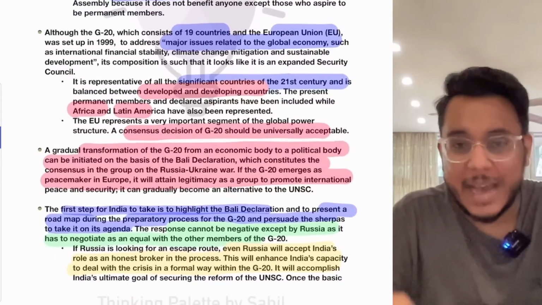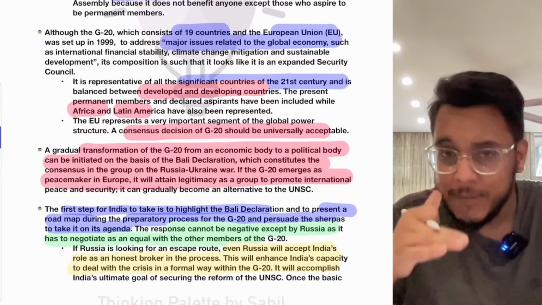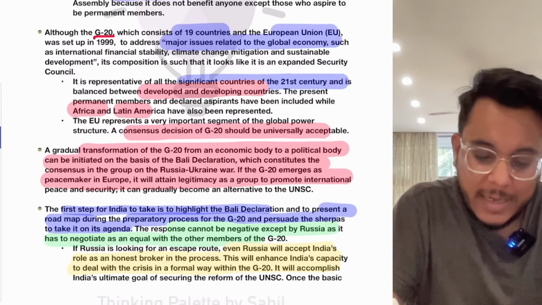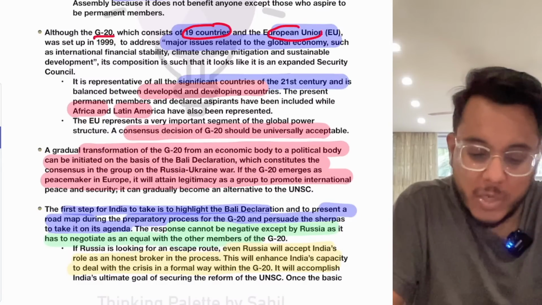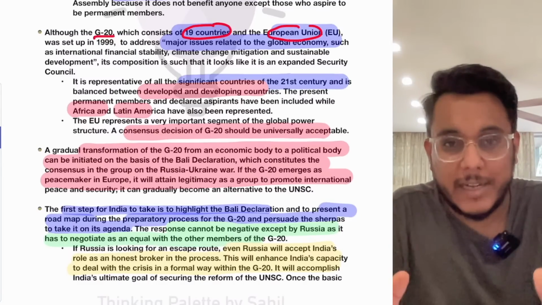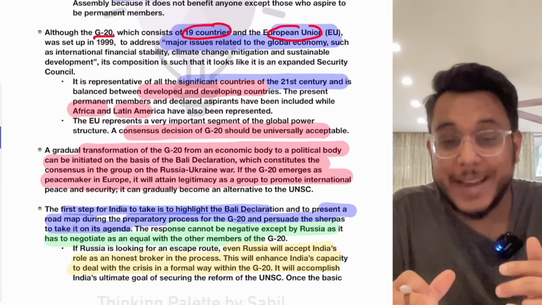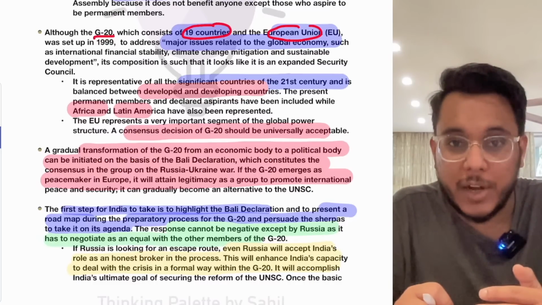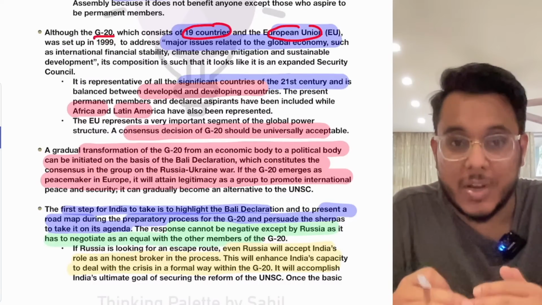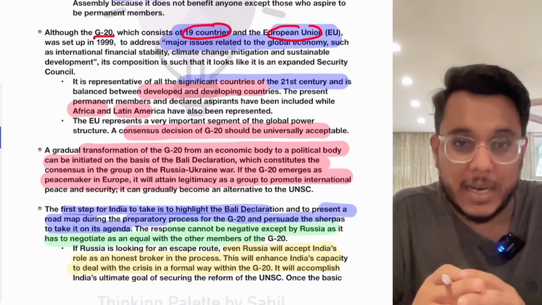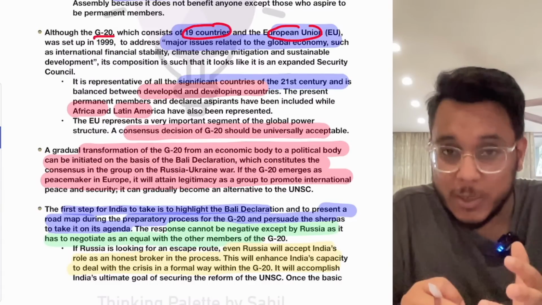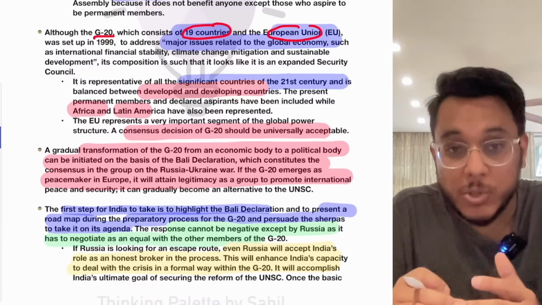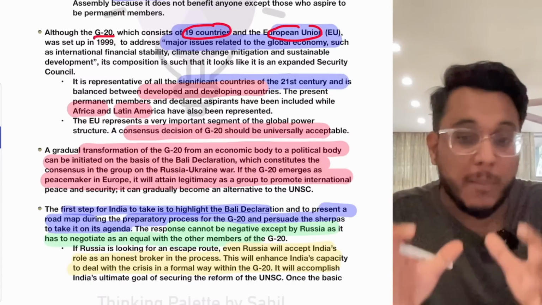So it has been said that rather than reforming the UNSC, we can make the G20 a new UNSC. Understand this? The G20 consists of 19 countries and the European Union. In terms of its weightage, the G20 holds 85% of GDP, 75% of international trade, and 66% of the population. So it is significantly an economic bloc. It is a demographically very powerful bloc, and it also holds strategic clout because of its membership.